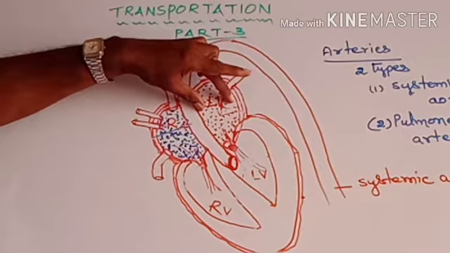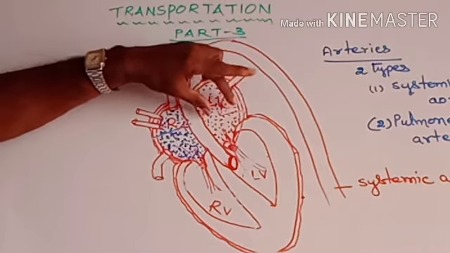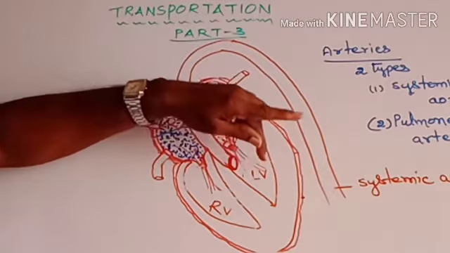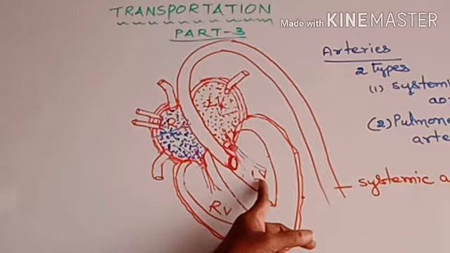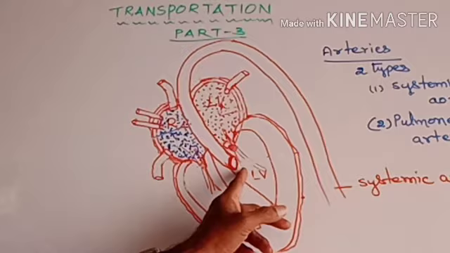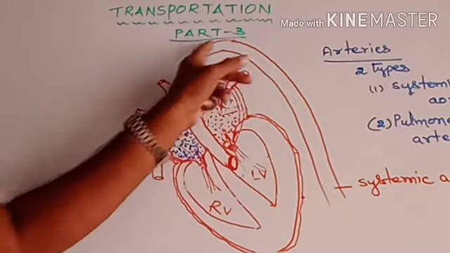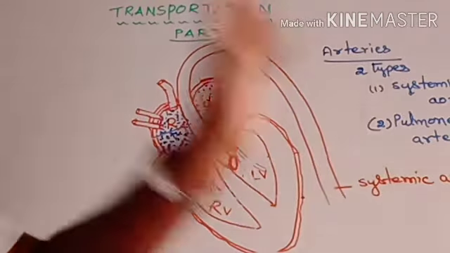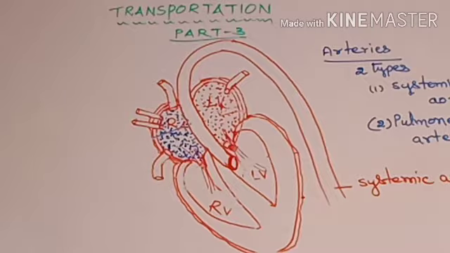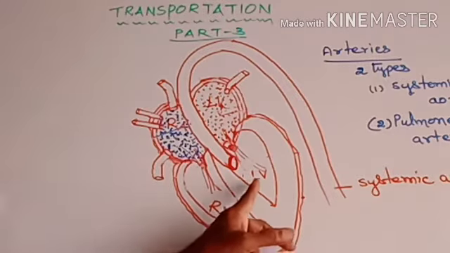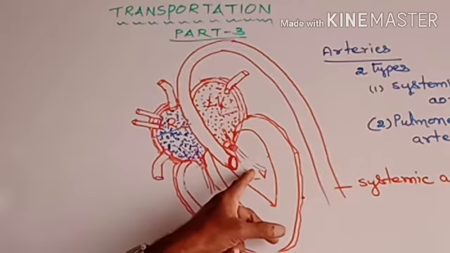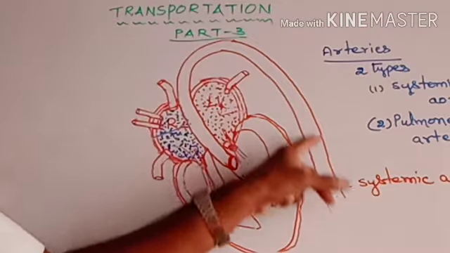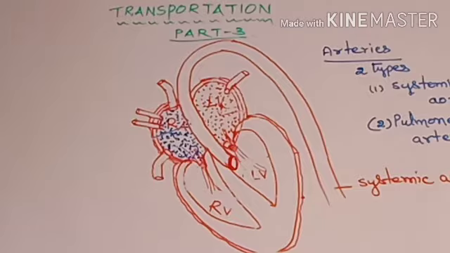Blood from the left auricle moves to the left ventricle, and from the left ventricle it moves through the systemic aorta to body parts. See the diagram, this is how blood moves.